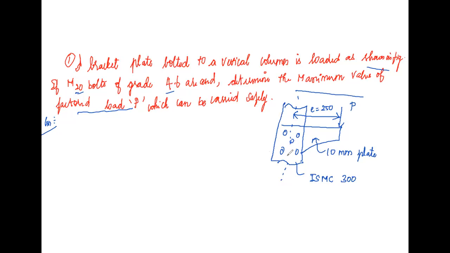In this, the center to center distance of bolt is given as 60. Here also 60, right? Then the vertical distance is 80, here also 80.